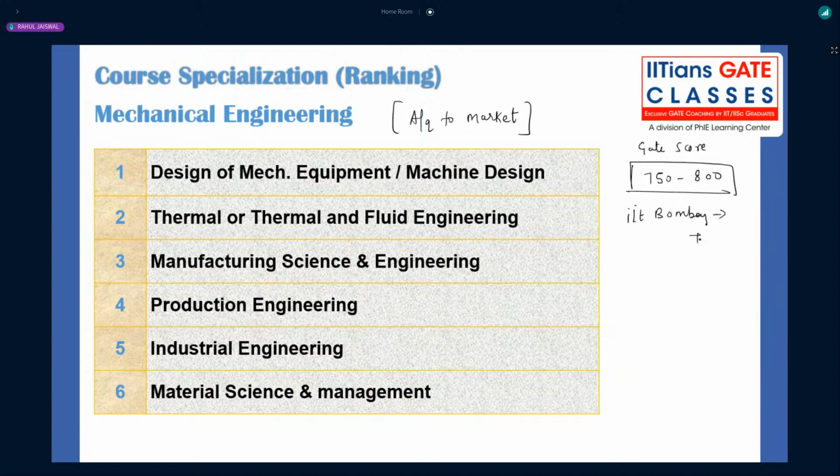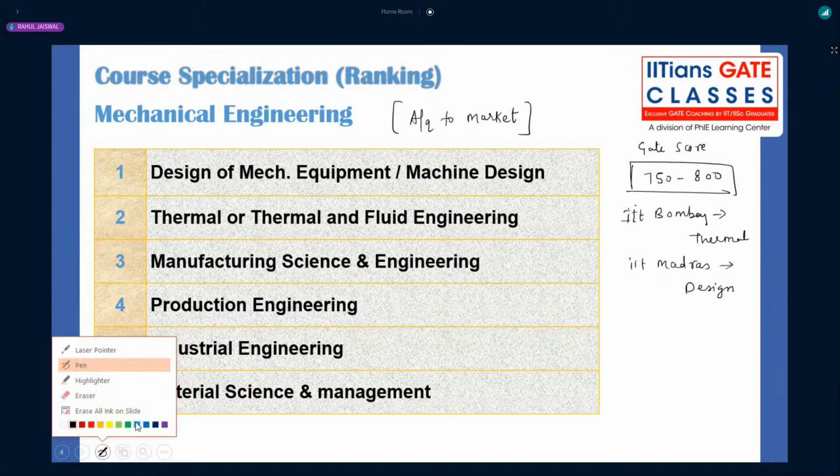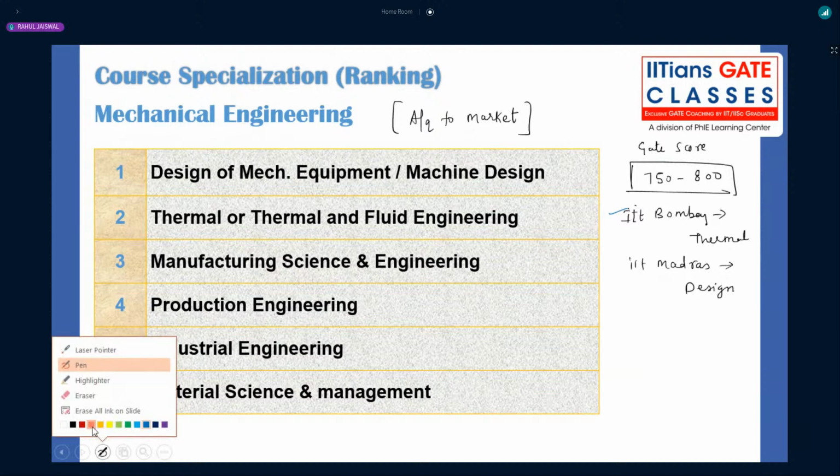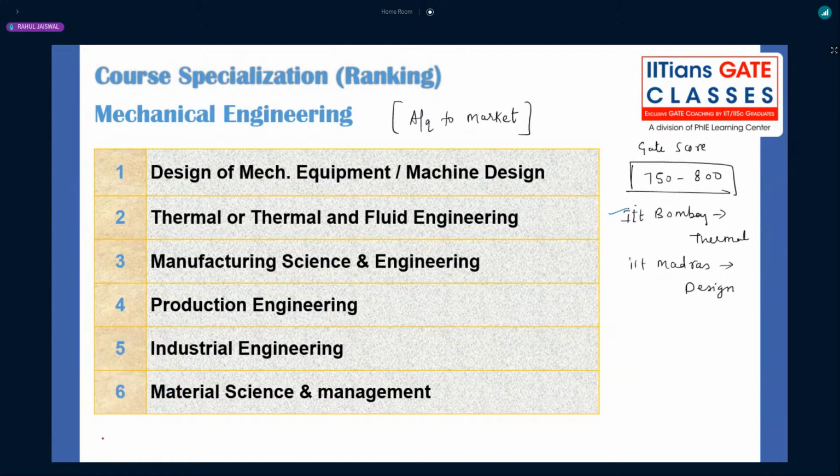Suppose they are getting IIT Bombay thermal, because of the preference for Bombay, and in IIT Madras you are getting the design top branch. Most of the students go with the flow and select IIT Bombay. But this year we have seen that thermal placement was not very good. It is just above average, and 4 or 5 students didn't get placed in thermal also.